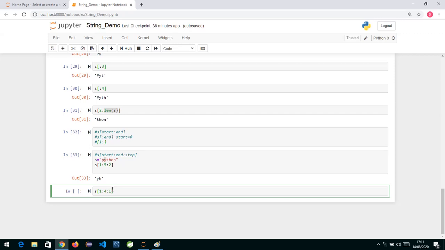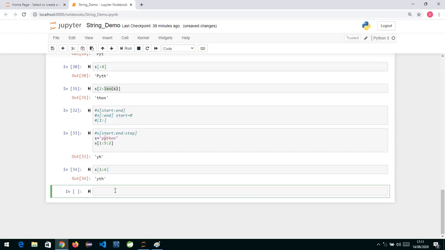By default, if you don't specify anything, it is always incrementing by 1, so you're getting the characters after Y. If I write only 1 colon Y over here, you can see it will give you from 1 to 3.